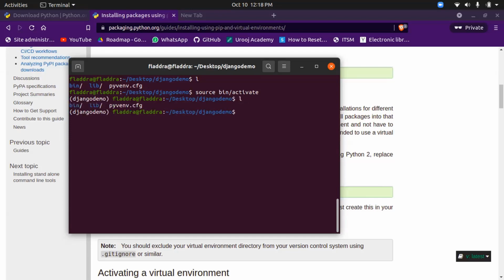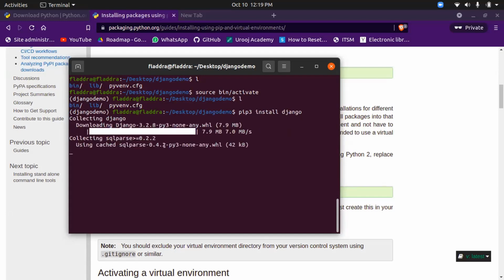First of all, we'll install Django in the virtual environment. We'll use pip3 install for Ubuntu. For Linux I'm using pip3, and for Windows I think you can use pip install Django. Yeah, it's working.